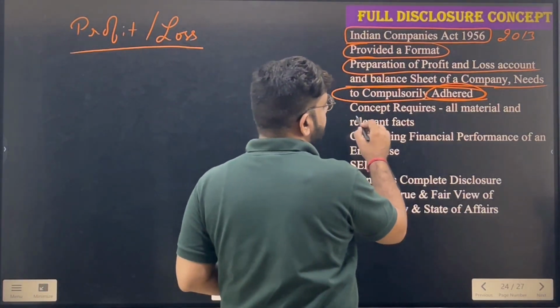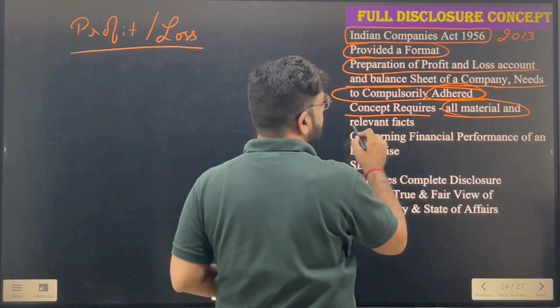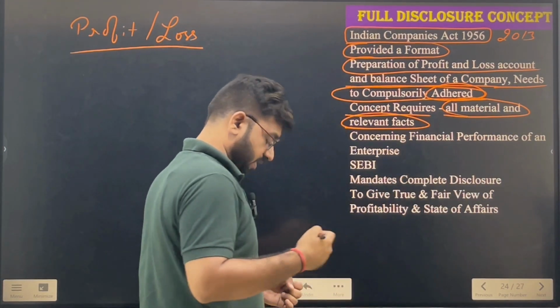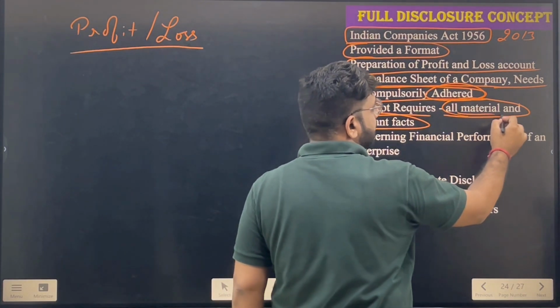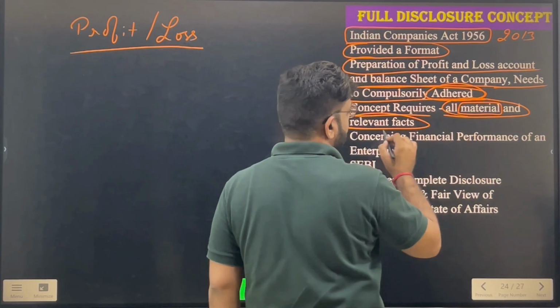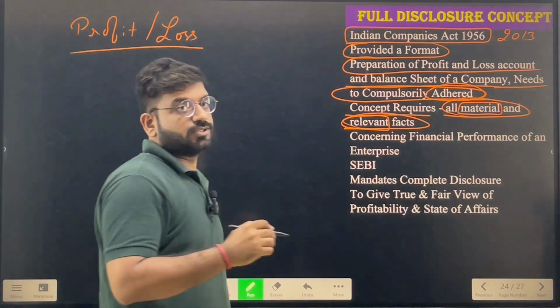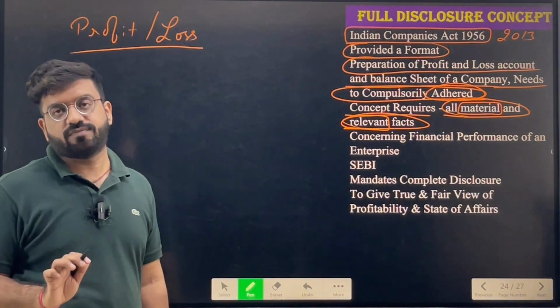2013. Is that clear? So the concept requires that all material and relevant facts should be there in the accounting information. Nothing should be hidden in the accounting information. Particularly all the material, whether important or not, and all the relevant things should be disclosed in the accounting information.